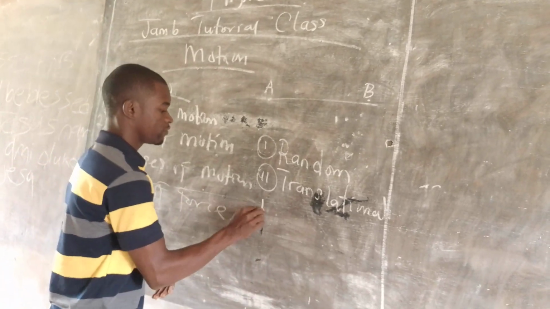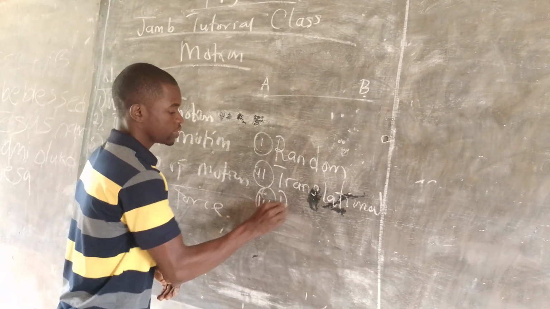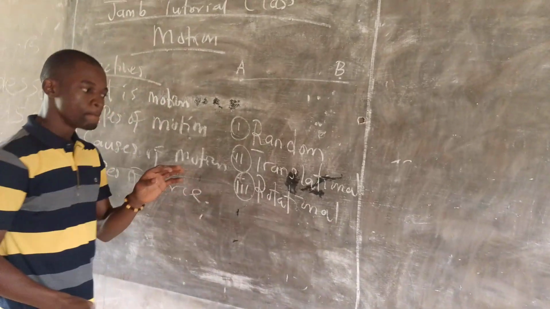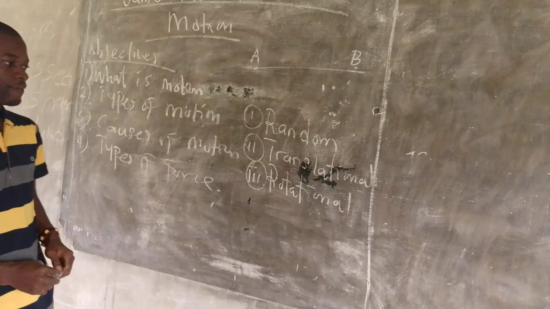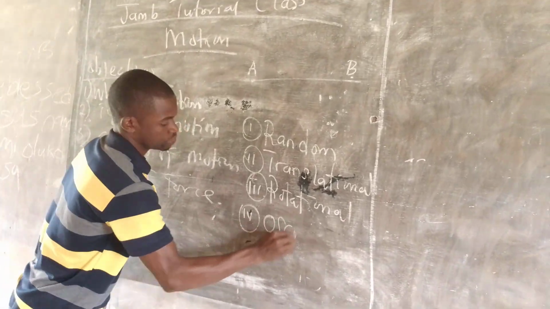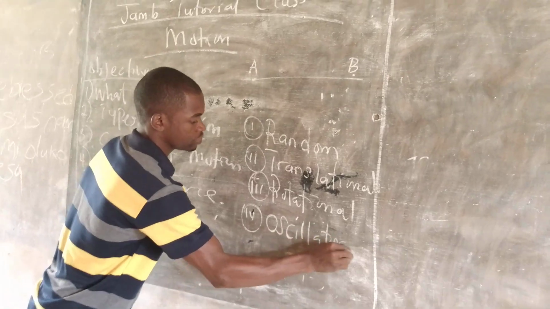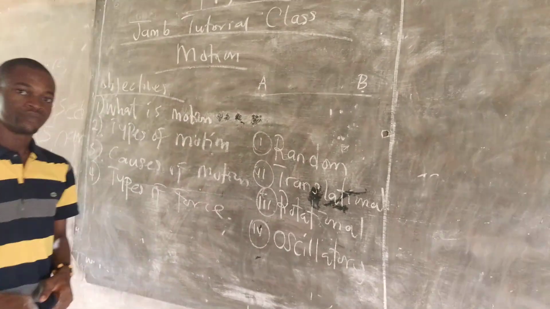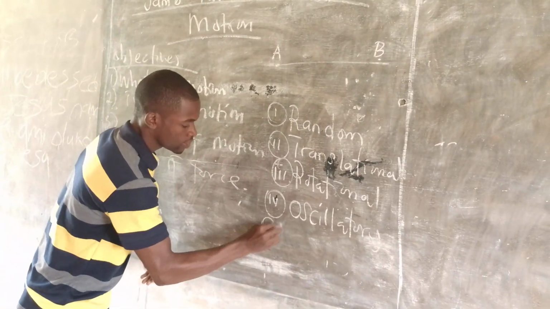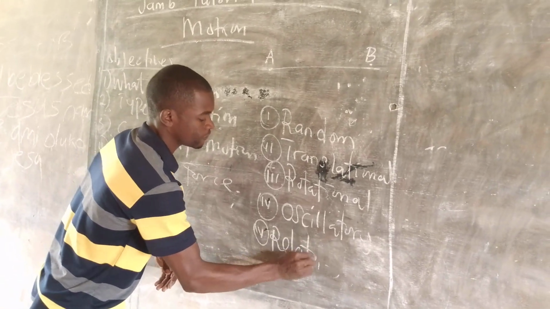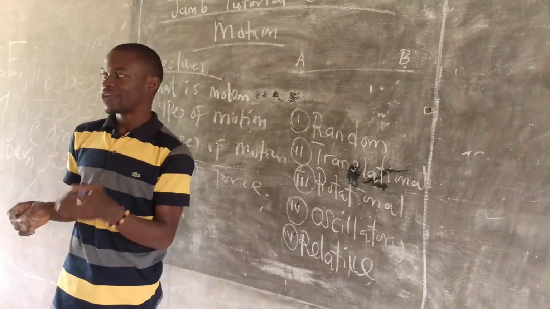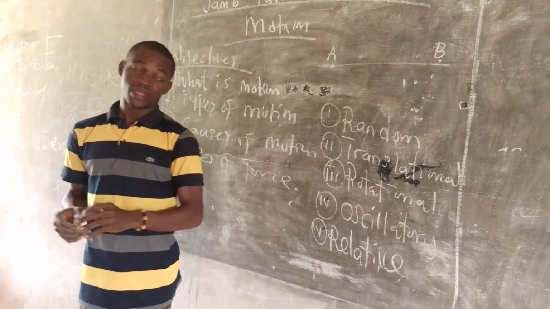Then we also have rotational motion, and we also have oscillatory motion. Then we have this special kind of motion called relative motion. So these are the basic five types of motion that we have.